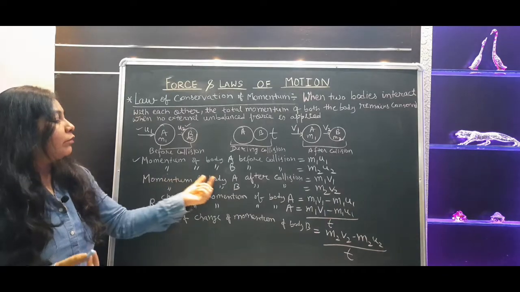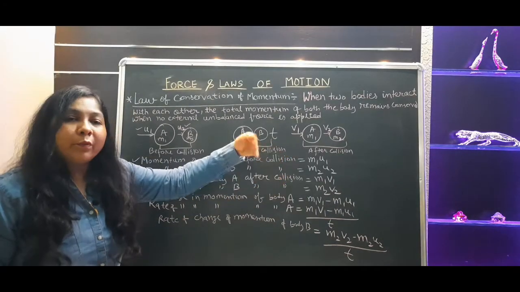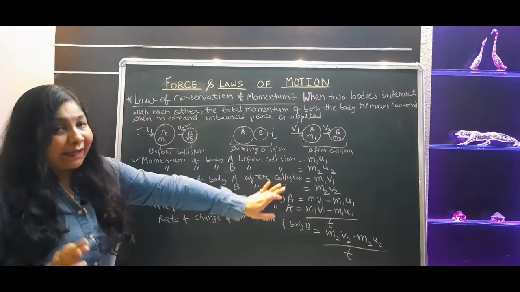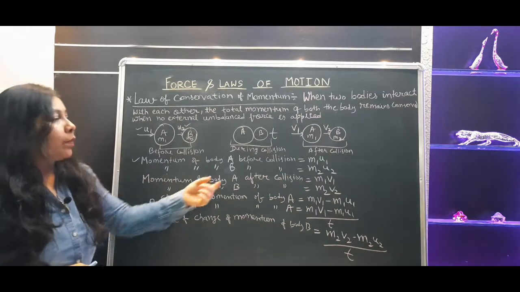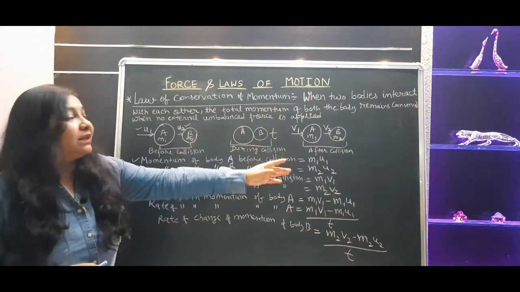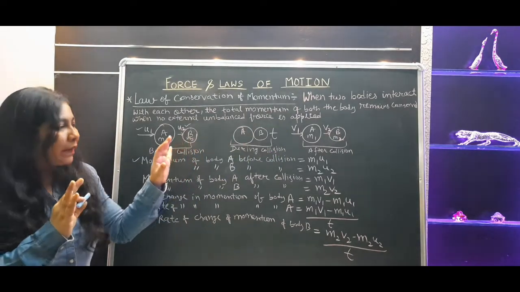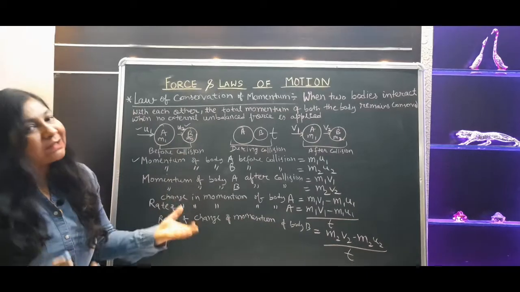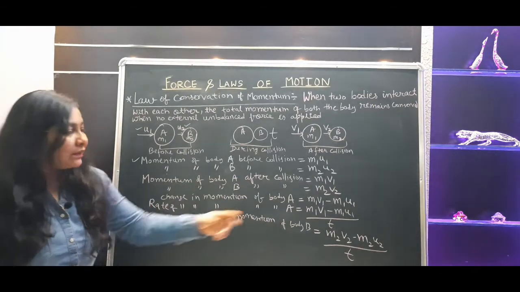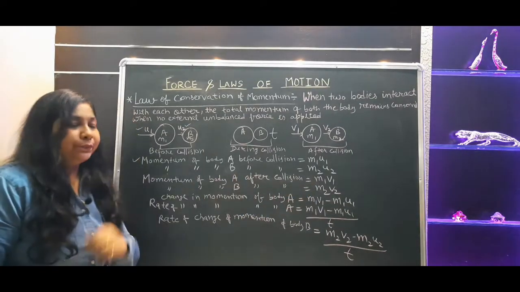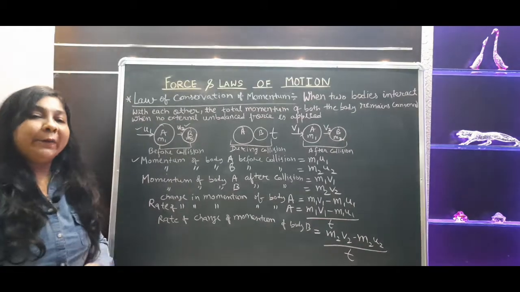So let's talk about the momentum of body A after collision. Now you can see here the velocity is v1 for body A. So the momentum of body A after collision will be m1 into v1. And the momentum of body B after collision will be m2 into v2. It's very simple. We are just multiplying the mass and velocity because this is momentum only. So we got the momentum of body B after collision, that is m2 into v2.